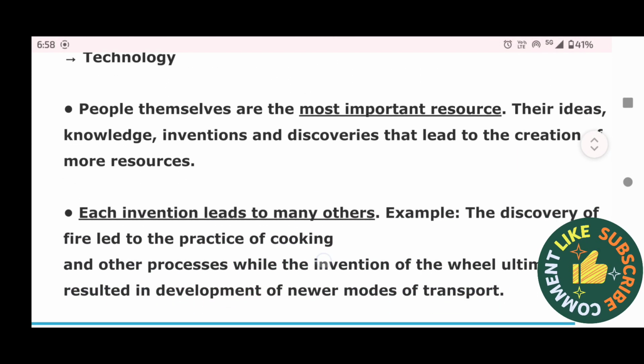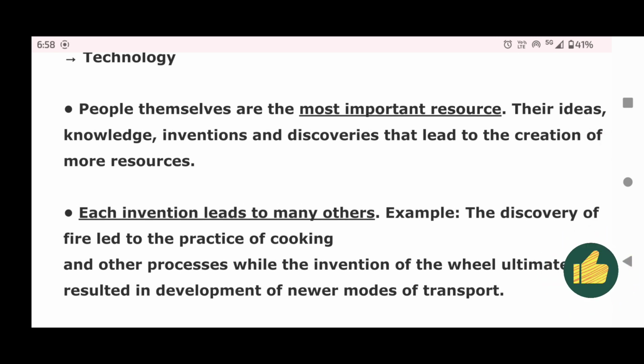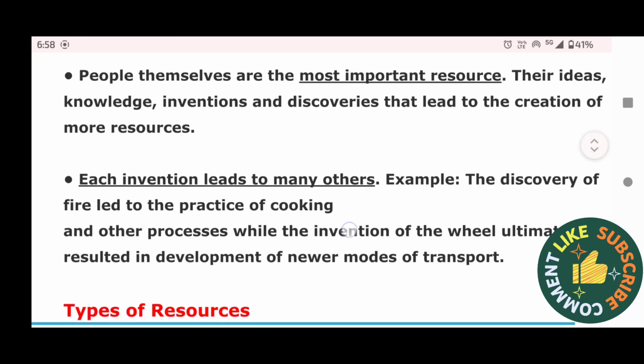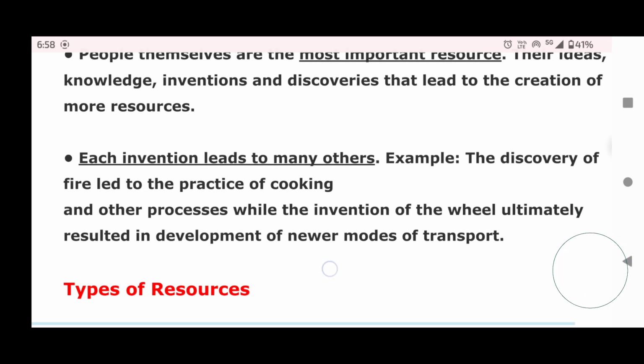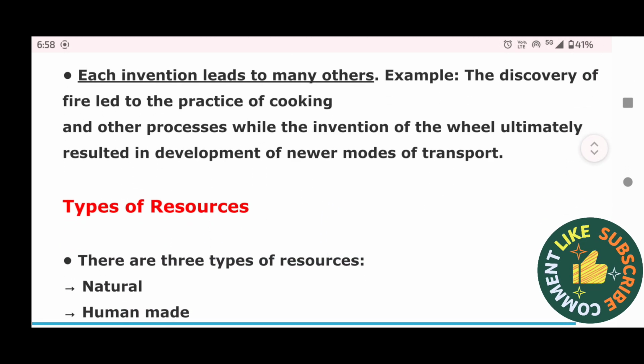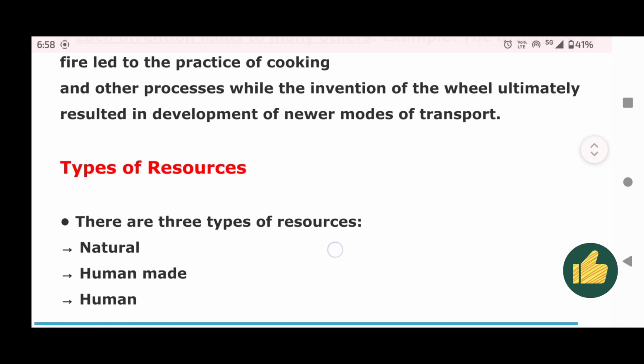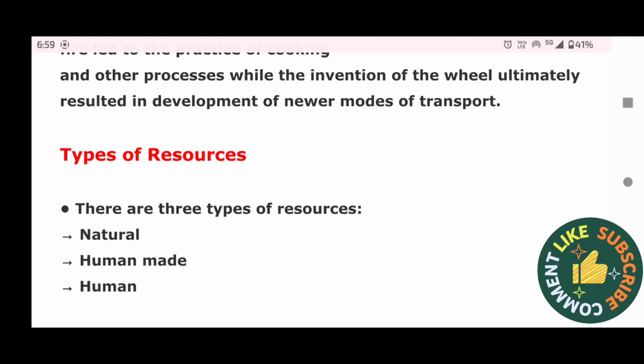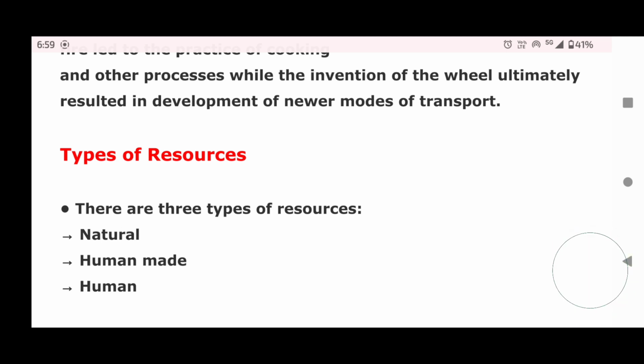People themselves are the most important resource, their ideas, knowledge, inventions, and discoveries that lead to the creation of more resources. Each invention leads to many others. For example, the discovery of fire led to the practice of cooking and other processes, while the invention of the wheel ultimately resulted in development of newer modes of transport.